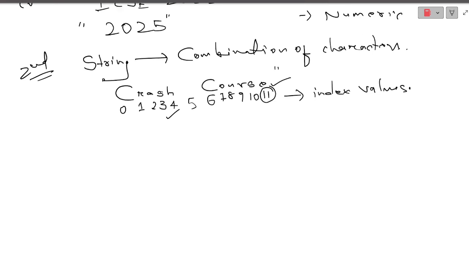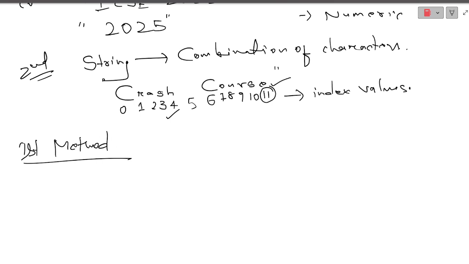Now the first method is how to find the number of characters present in a string. There should be a certain method, because we do not know what a user will enter whenever we ask for input.